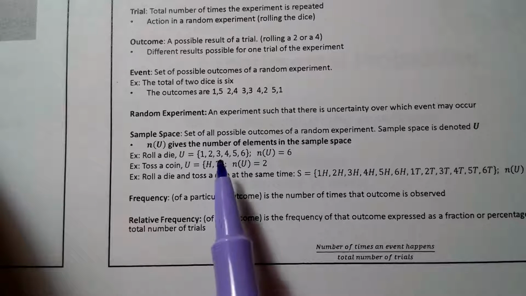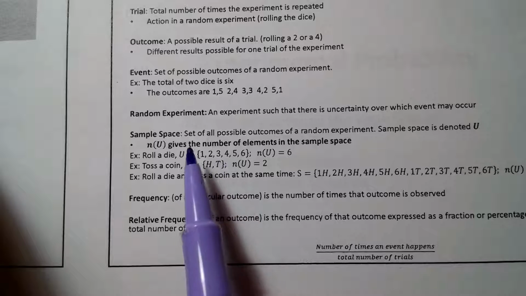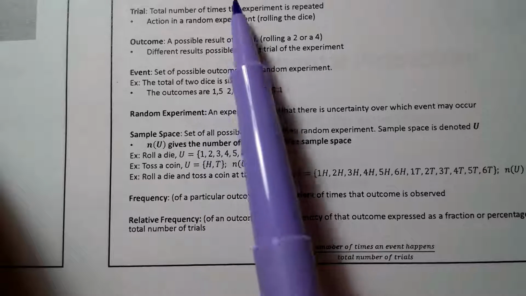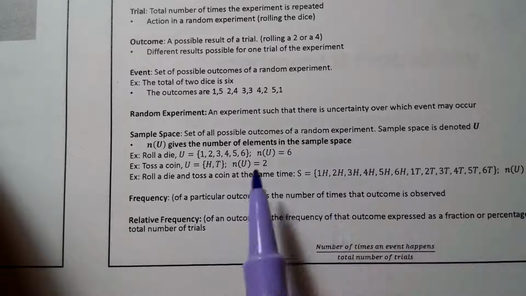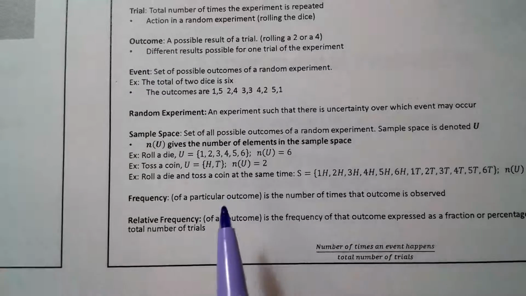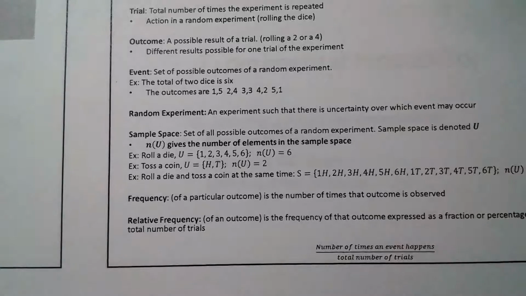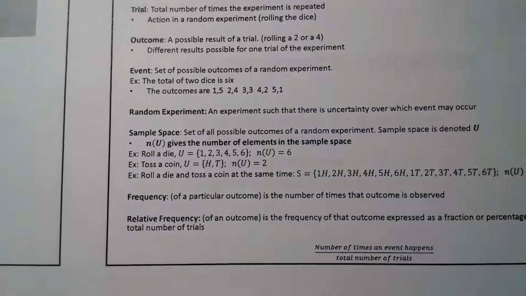Okay? And the random experiment, I already said that earlier, but there is going to be uncertainty over which event is going to occur. So I may toss a coin 50 times thinking that I'll get more heads than tails, but I'm not sure. We've got to see how many times that happens in the trial, the experiment.